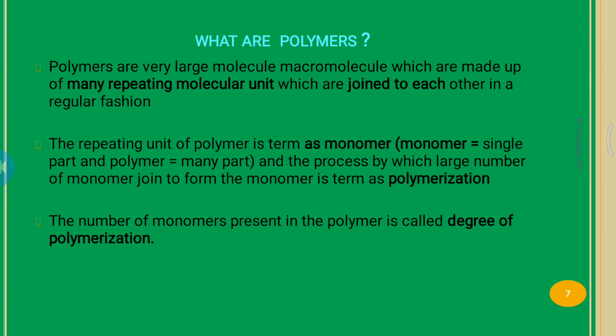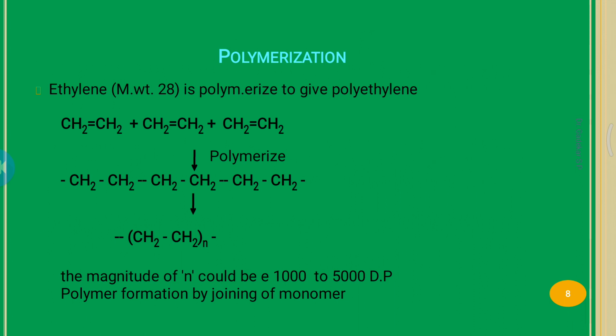The number of monomers present in the polymer is called the degree of polymerization. So the degree of polymerization depends on the number of monomers present in the polymer.